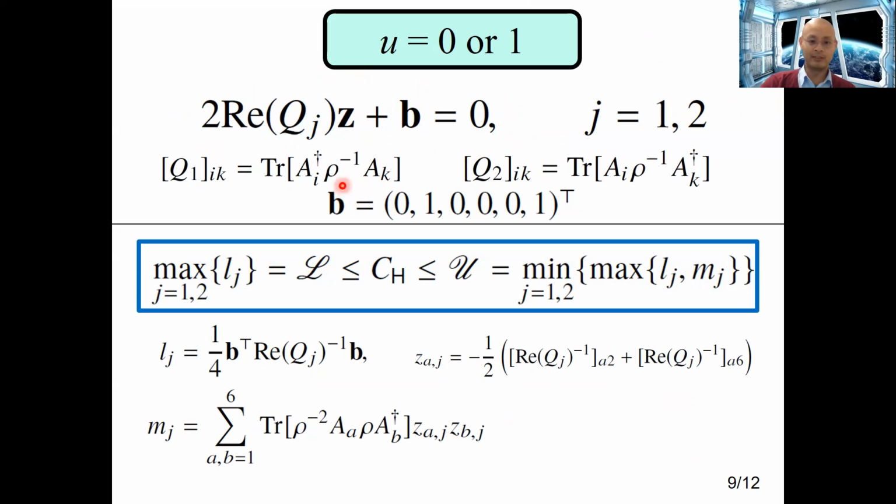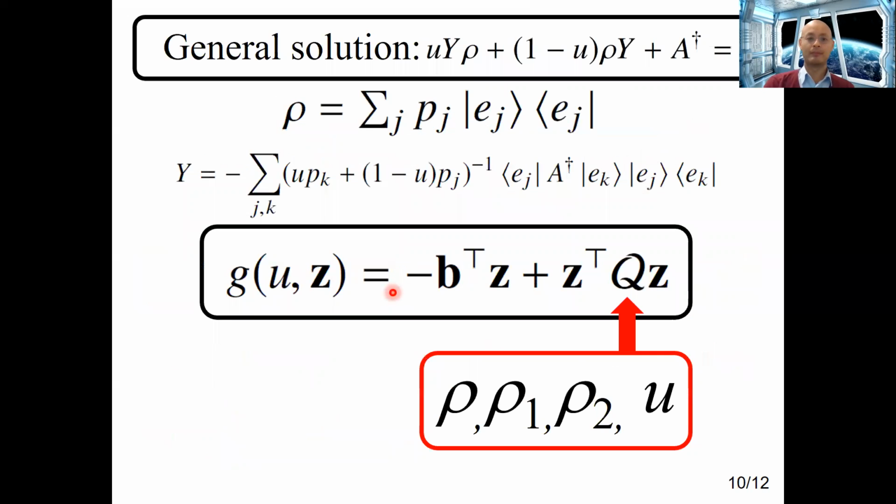Over here, the A_i are just related to the probe state and its derivatives, and rho is just the probe state. So the only thing that we need to demand is that this probe state is full rank. So we can solve this analytically in many cases and obtain upper and lower bounds on this whole level quantity over here using the primal dual approach.